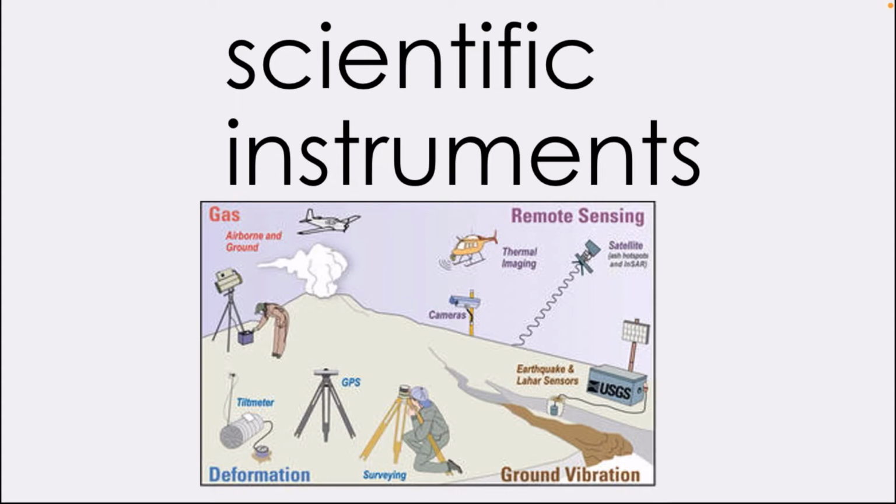Scientific instruments. So there are some really cool things that scientists can do now, and you can see in the picture, it's to monitor the rocks moving underground and the gas that comes out of the volcano. So now we know if a volcano is about to erupt, and then if it's unsafe, we can move everybody. So if Mount Vesuvius erupts again, they can say to all the people that live around the volcano, move out of the way so you don't get burned by the lava. So there are scientific instruments to help with that.